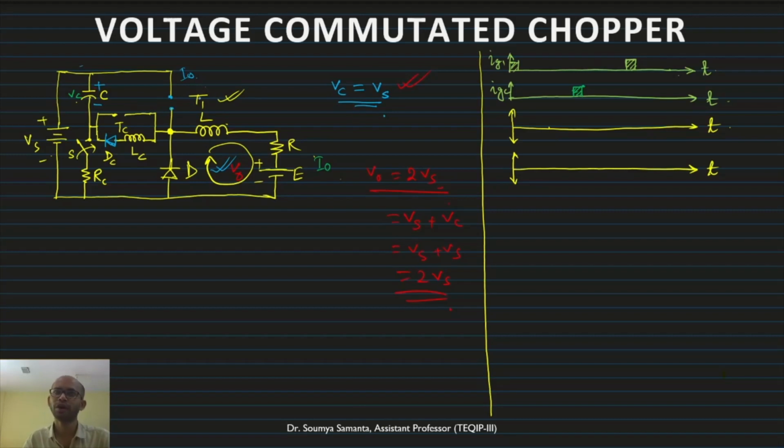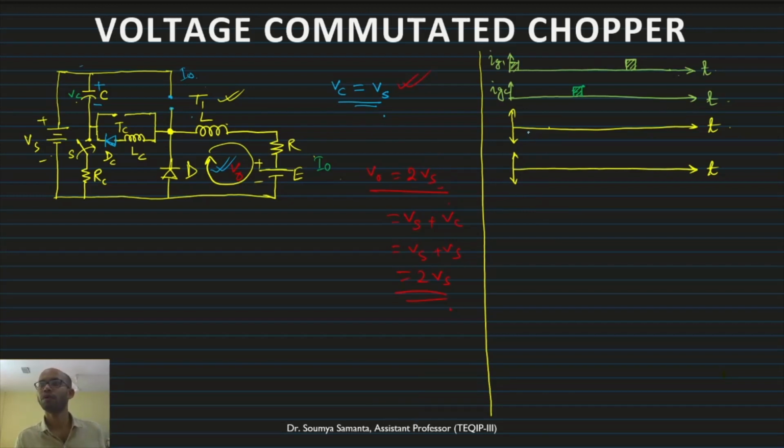Again we want to turn it on. Obviously we will put a gate here and the similar process continues. So this is the operation of the voltage commutated chopper. Why is it called voltage commutated? Because the thyristor T1 is commutated because of the reverse voltage we are applying here. The reverse voltage is applied across the thyristor T1, and because of that it is commutated. Now let us draw the waveforms.